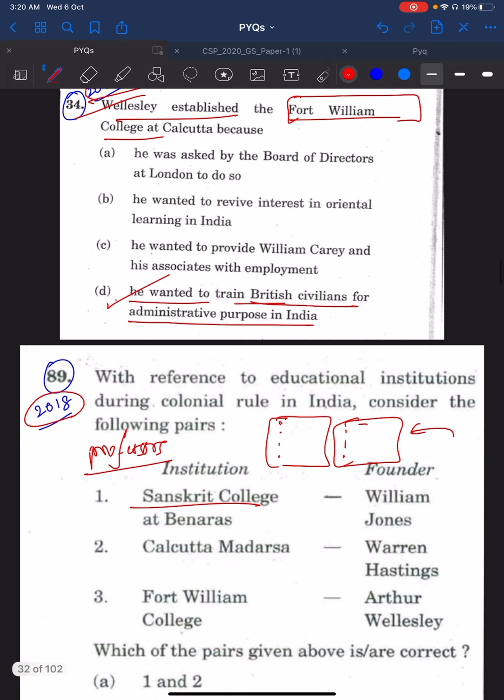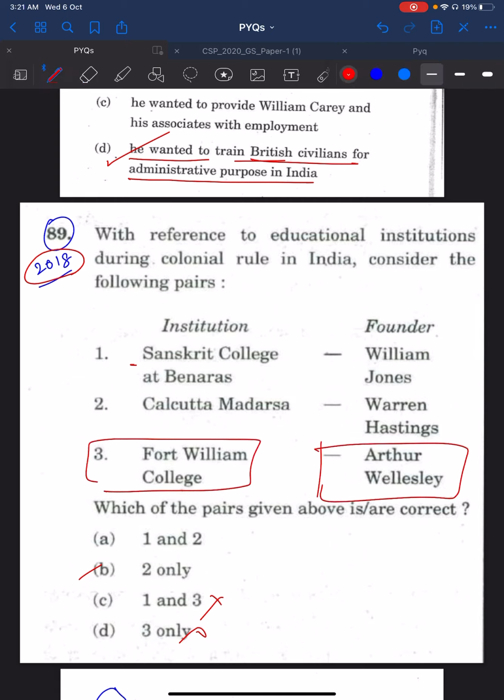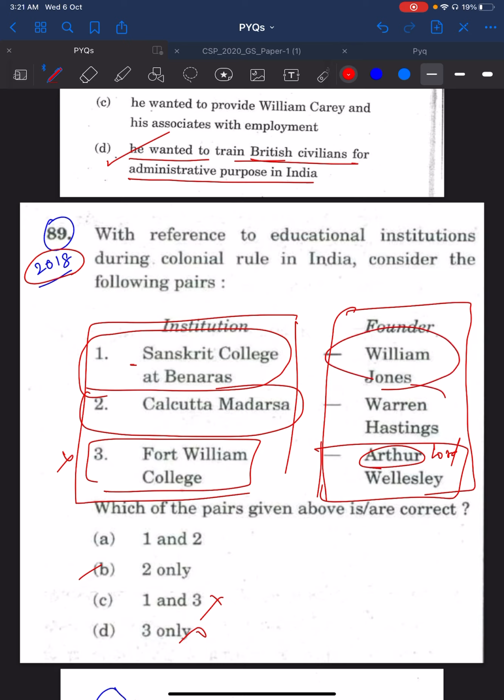And you see, in the 2018 question 89, a third statement is related to Fort William College, Arthur Wellesley. The answer is not Arthur Wellesley, it is actually Lord Wellesley. So you remove three. But whenever you go through previous year questions, everything that is mentioned in them becomes important. This Sanskrit College, Calcutta Madrasa, William Jones, Warren Hastings, who is Arthur Wellesley? He's a brother of Lord Wellesley. Everyone mentioned in the previous years, you should go through them.